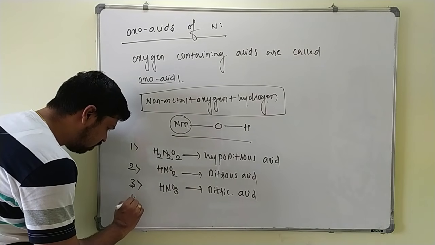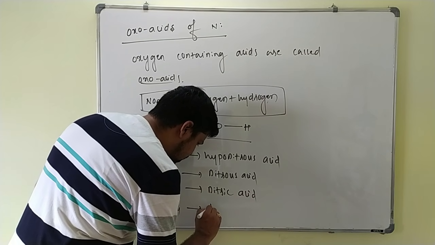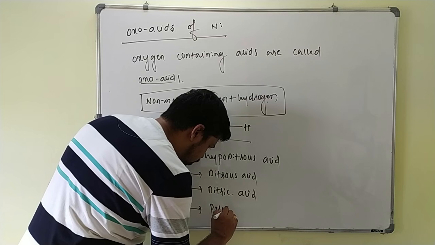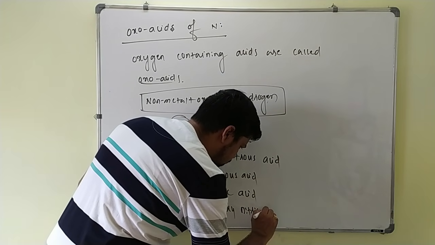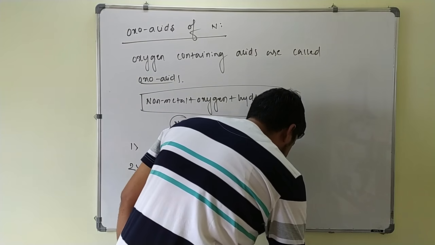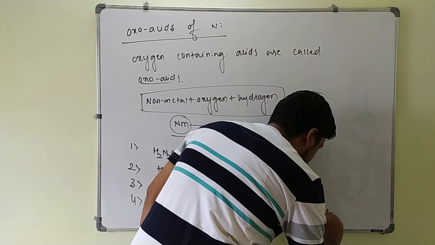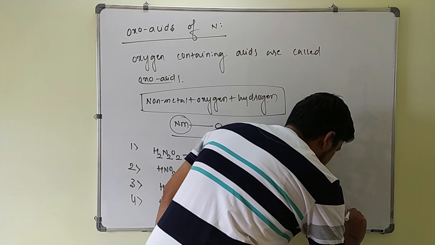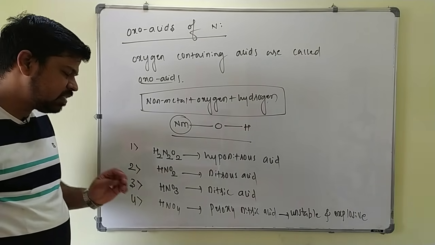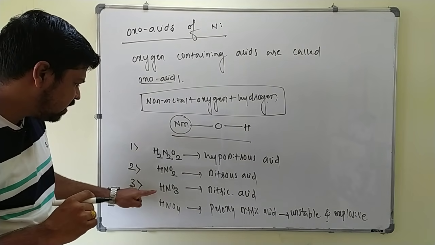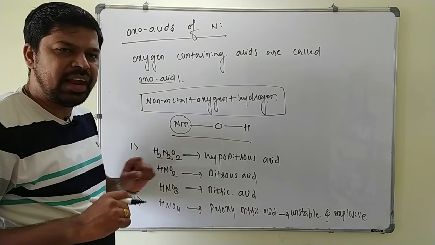And another one is HNO4. This is peroxynitric acid. This peroxynitric acid is highly unstable and explosive in nature. Okay, out of these oxo acids, HNO3, the nitric acid is of more importance. So we will discuss nitric acid.